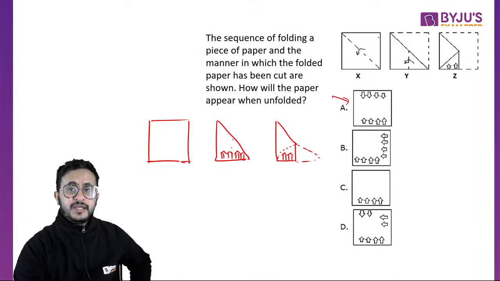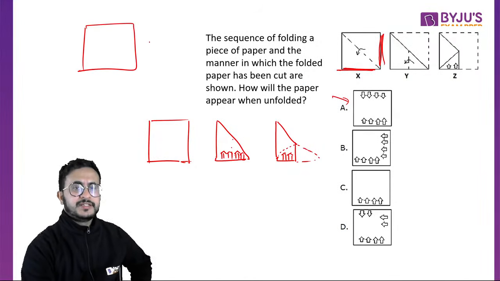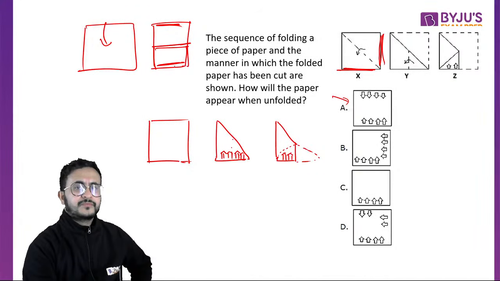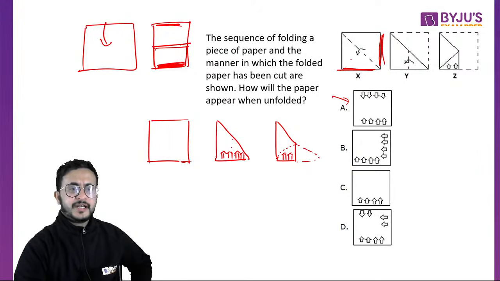But if you see in the map how the paper is folded, this line is overlapping with this line. See, there's a difference between this kind of fold and this fold. If it was folded like this, then this line would have come on top of this line, isn't it? But it is folded in a slanting way.